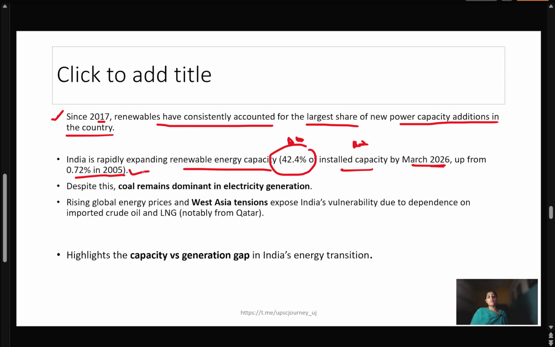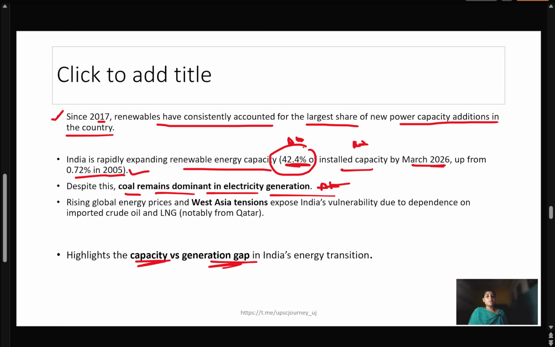Despite this, we have expanded our capacity to 42%, but coal still remains dominant in electricity generation. We have a renewable energy capacity of 42%, but we are still heavily dependent on coal for electricity generation. So this shows that there's a gap between building capacity and generation.